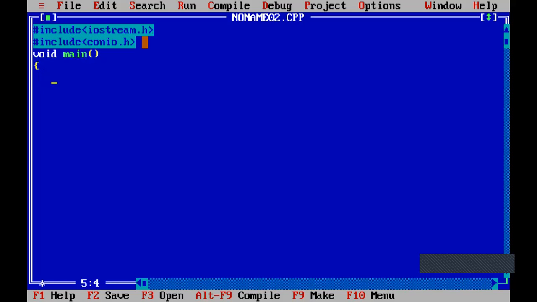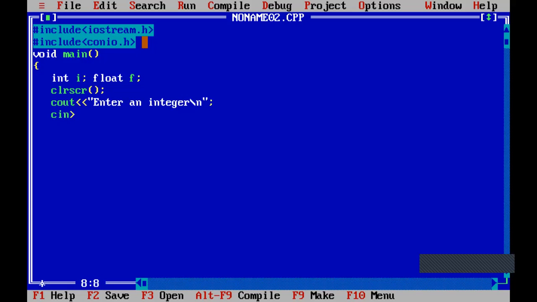Then here I can take two variables, int and float. While taking variables, it's very simple. I have taken here the letter I because I stands for integer and F stands for floating point number. That's all. Then clear screen. Then we will write the cout statement: enter an integer.